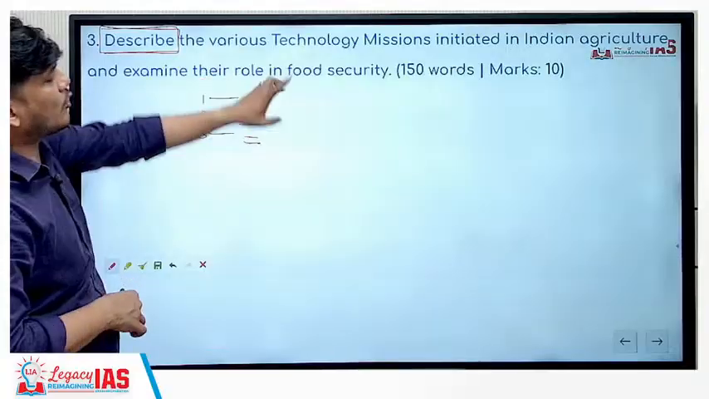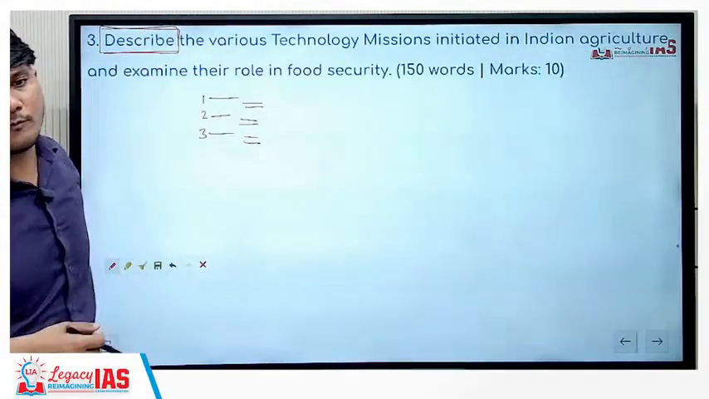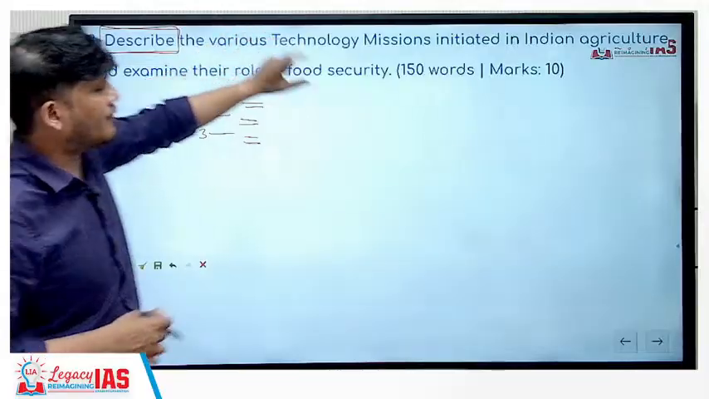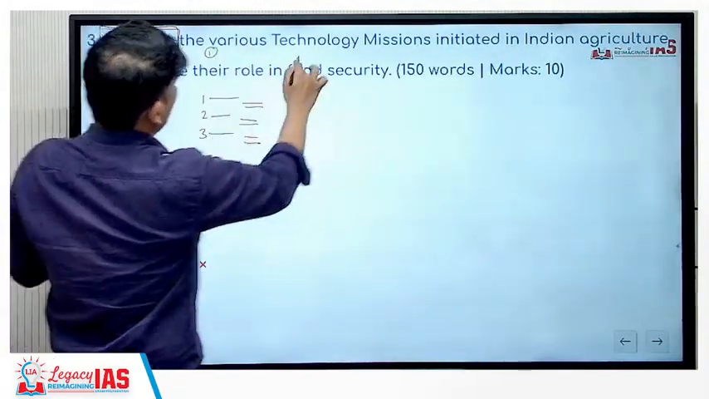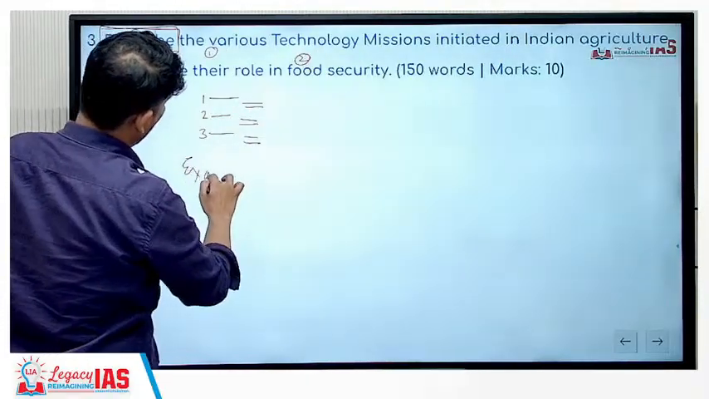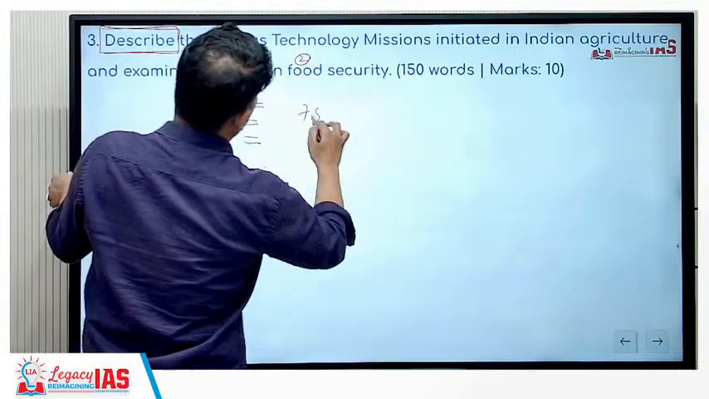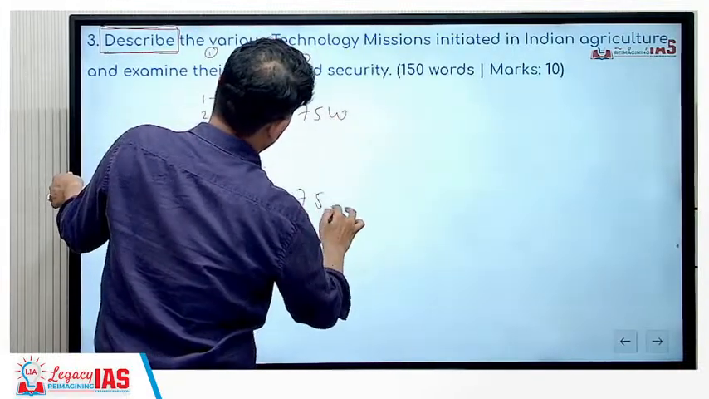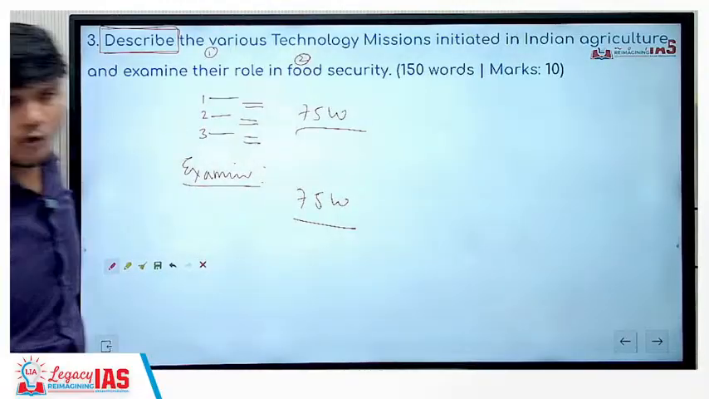And examine their role in food security. Now the distribution is almost half and half, because neither is superior to the other part of the question. First part is this and the second part is this. You have to examine their role in food security. This will be around 75 words. Your structure is ready. Now it's all about the content.